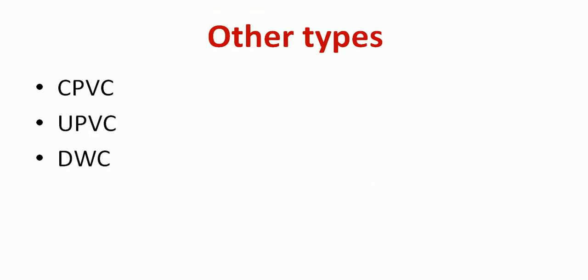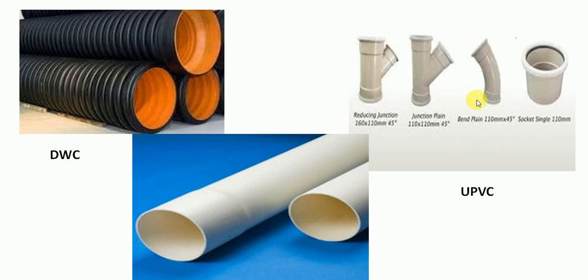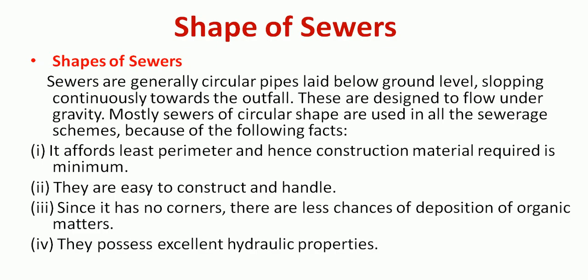Then we have the other modern types of material. Based on the requirement or type of liquid you are carrying, you can have CPVC, unplasticized polyvinyl chloride (UPVC), and also double wall corrugated pipes. The CPVC and UPVC materials are nowadays usually used for most house connections, and then there are double wall corrugated pipes, which are quite flexible and are also used nowadays for conveying water and wastewater.